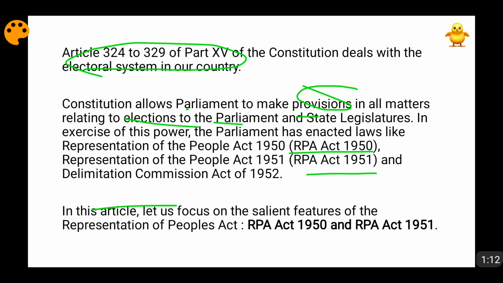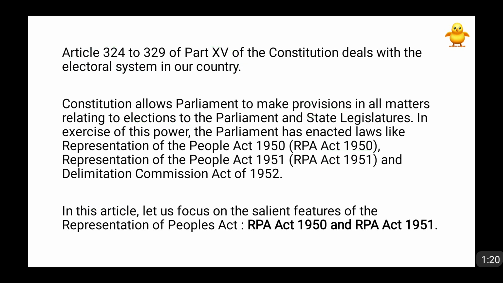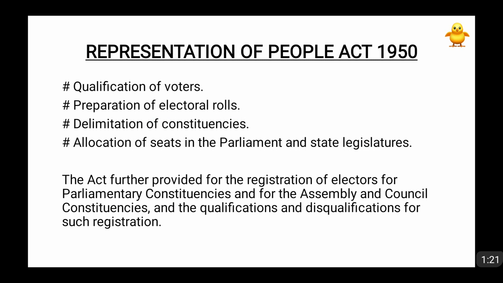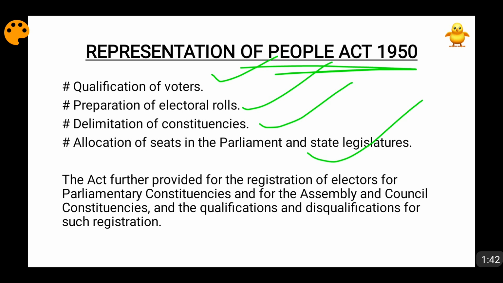Now, in this video, friends, we are going to look into the Representation of People Act 1950 and 1951. The only difference that you need to know about both of these acts, friends, is that the actual conduct of elections machinery is dealt with in the 1951 Act, and all other things are dealt with in the 1950 Act. For example, the Representation of People Act 1950 deals with qualification of voters, preparation of electoral roll, delimitation of constituencies, and allocation of seats in the parliament and state legislature.